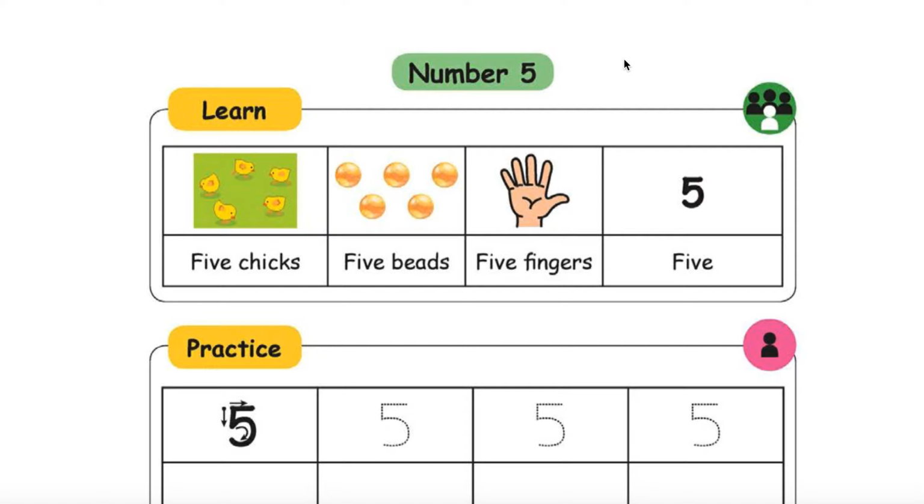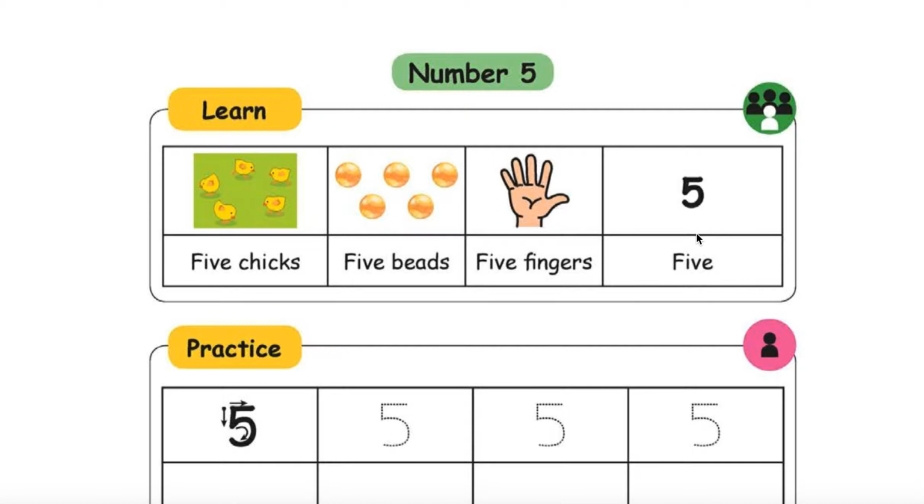Okay, today we will be discussing the other half of lesson 2, the second half of lesson 2, right? Number 5, that is there on the screen. See here the chicks. How many chicks are there? Yes, you are right, 5. 1, 2, 3, 4, 5. Right? Beds also 5. Fingers 5.